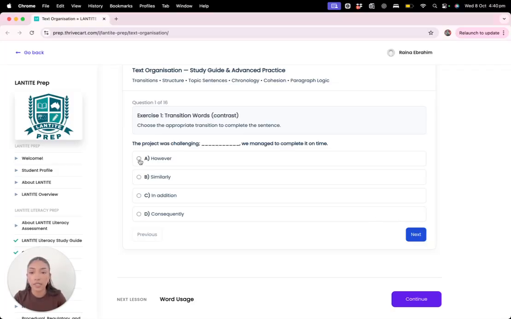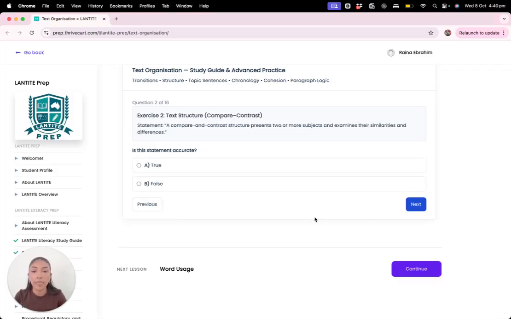Oops. Need to select it. We're looking at text structure. So is this statement accurate? The statement is, a compare and contrast structure presents two or more subjects and examines their similarities and differences. Is this statement true or false? It is true.